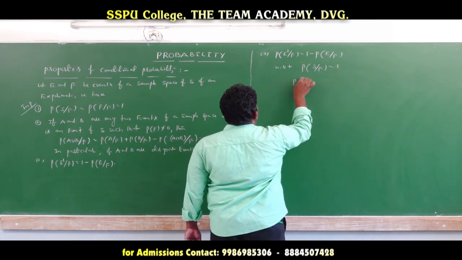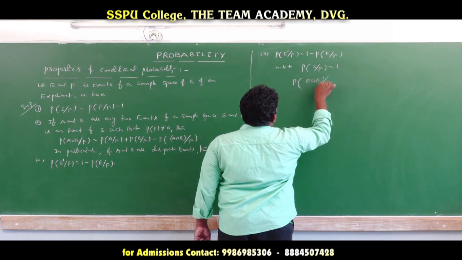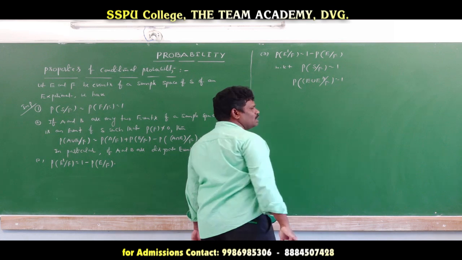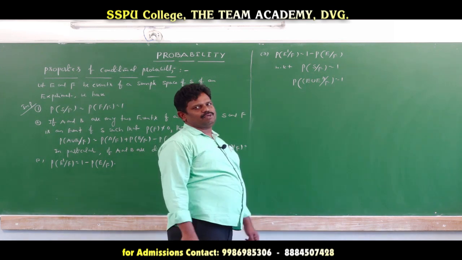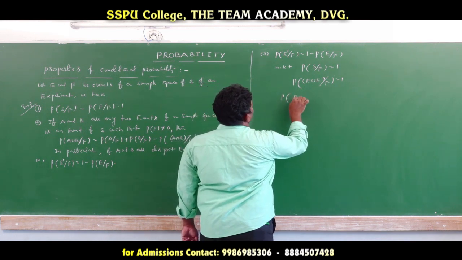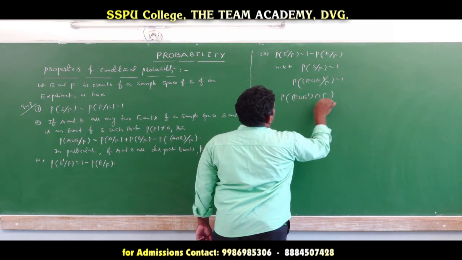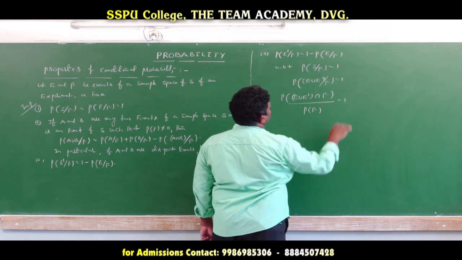Now the probability of E union E complement given F is equal to 1, because an event and its complement together give the sample space. So applying the conditional probability, the probability of (E union E complement) intersection F divided by the probability of F is equal to 1.